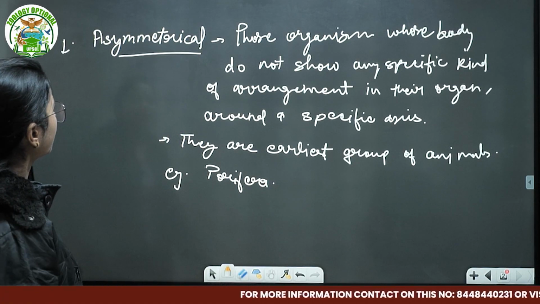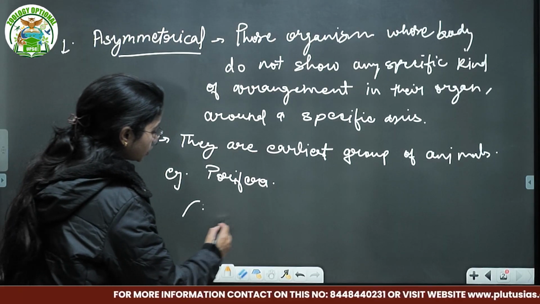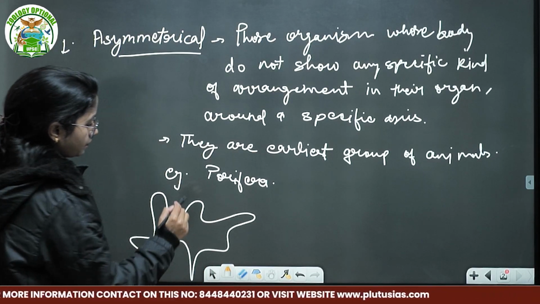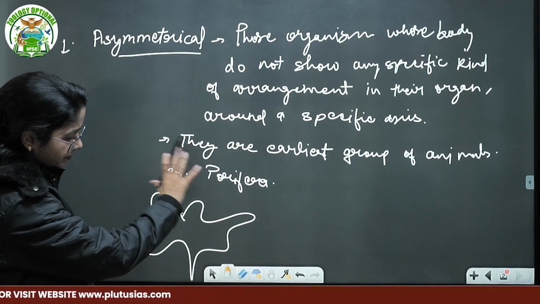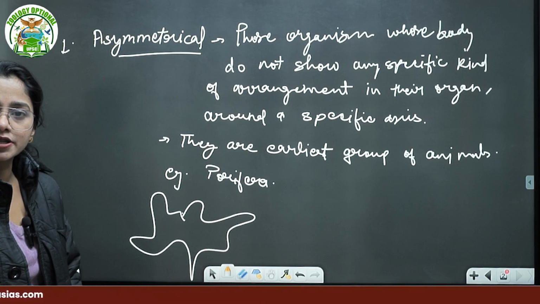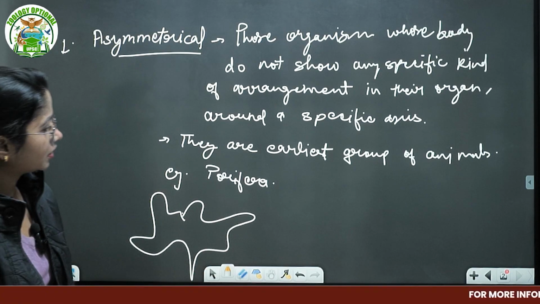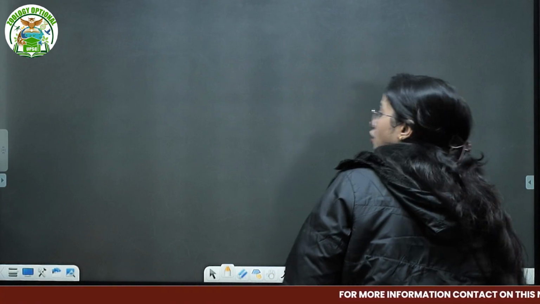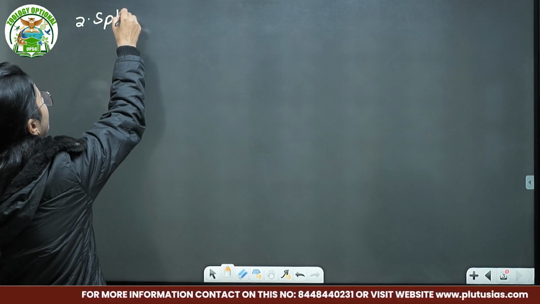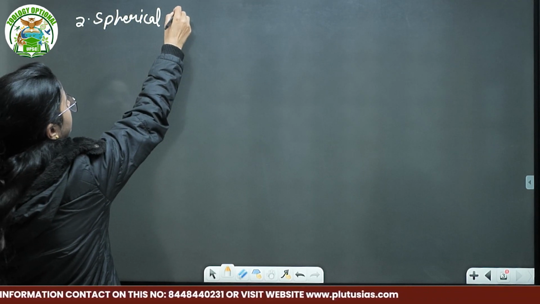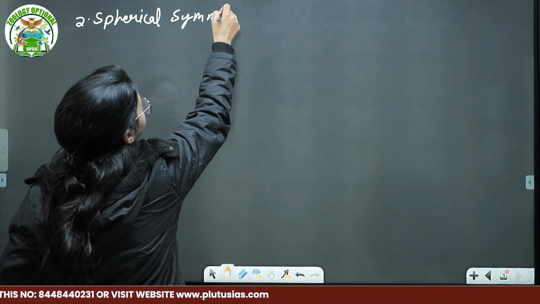So what we can understand is that they show this. Can we see any kind of specific arrangement in such type of organism? No. So these are the asymmetrical. Then we are going to talk about the second one, which is your spherical symmetry.